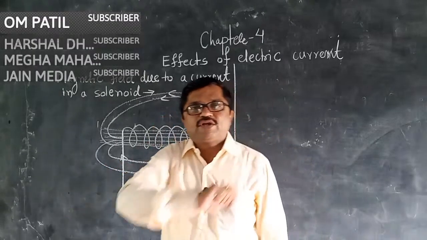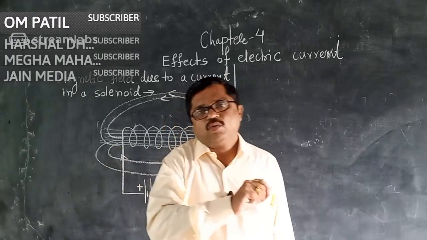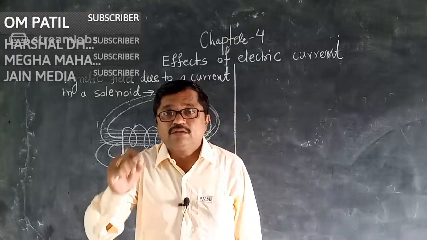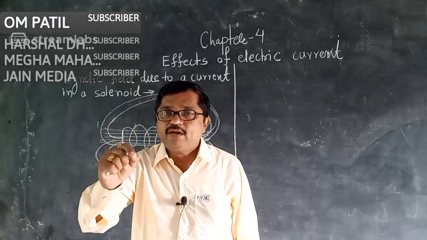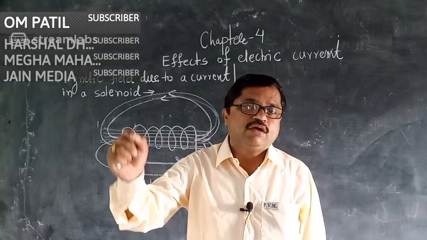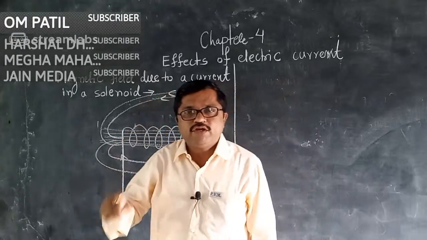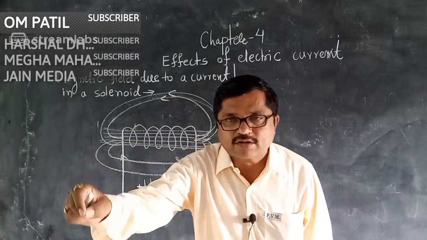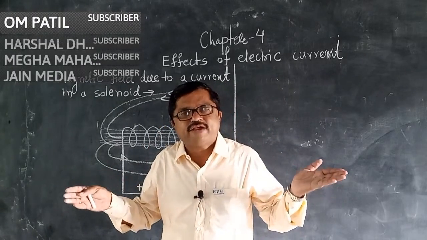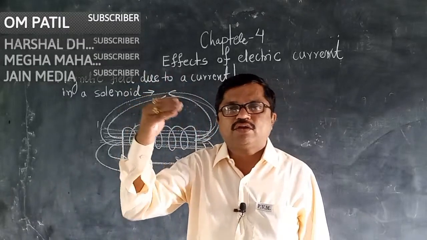If you are going to purchase a fan in the market with a copper winding in the solenoid, then the cost of the fan will be more. And if you purchase a fan with a solenoid in which aluminum wire is used as the conductor, the amount will be less. It is natural, because in the market the cost of copper is greater than the cost of aluminum.